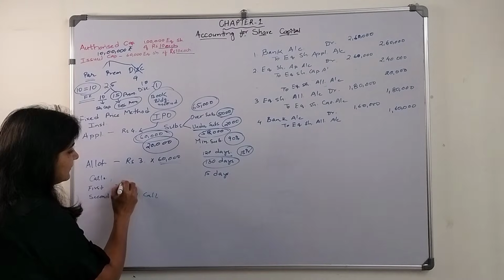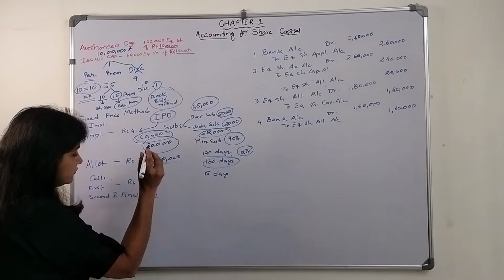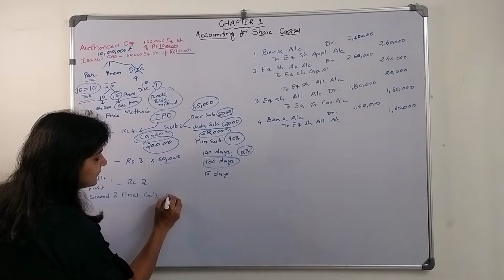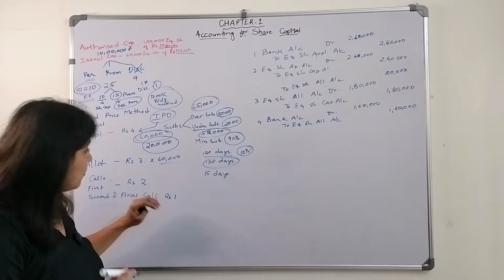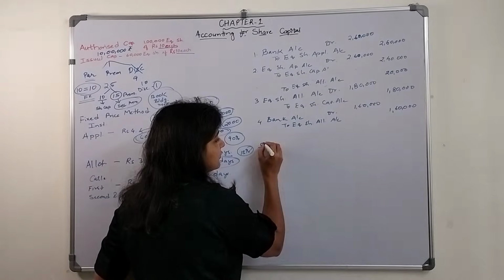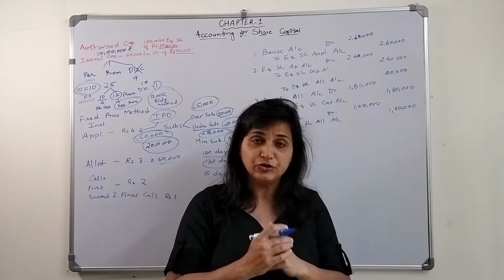So first call, let's say they ask for rupees 2. Okay, and second and final call, let's say they ask for rupees 1. What will be the entry for first call? First, the amount will get due.